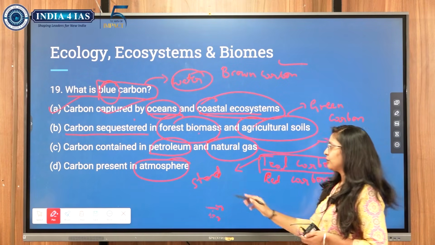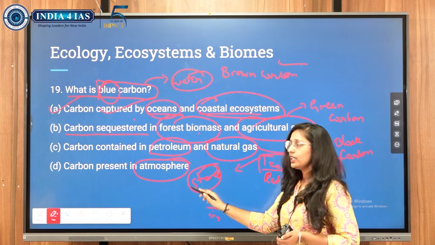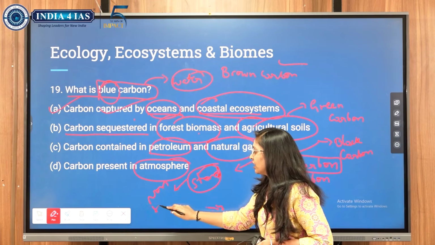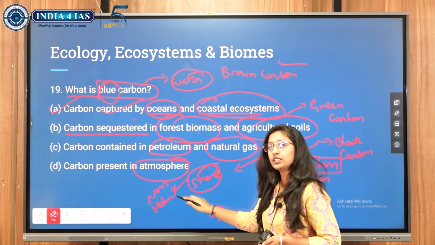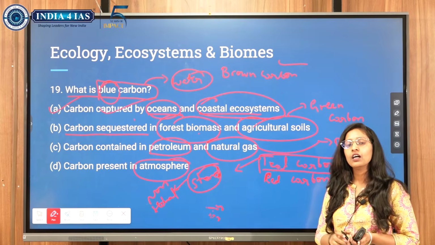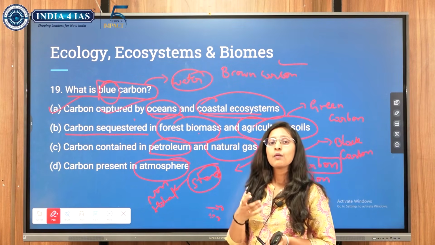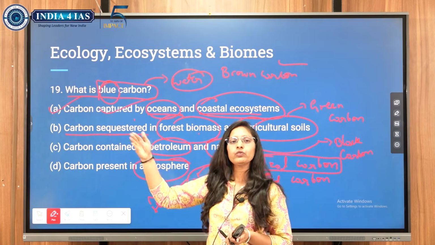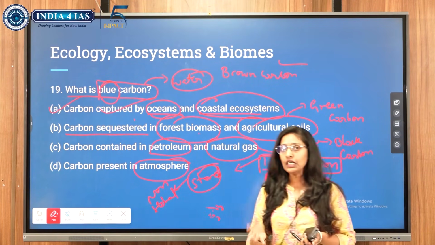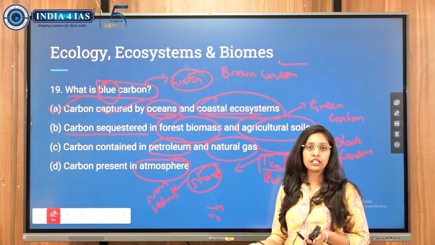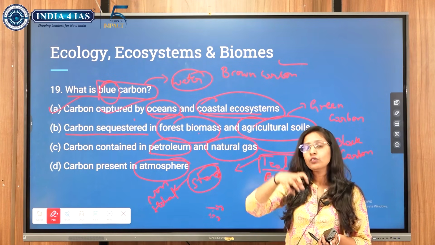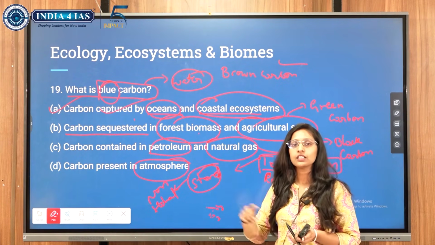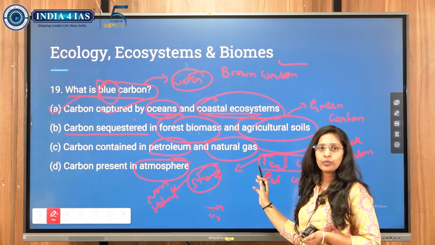Teal carbon is nothing but the carbon stored in a non-tidal water region. What are all the non-tidal water regions? Non-tidal water regions are wetlands, swamps, marshes. Non-tidal is nothing but there is no movement of the water. That is what is called non-tidal water. The carbon which is captured or stored in a non-tidal water region is called teal carbon.